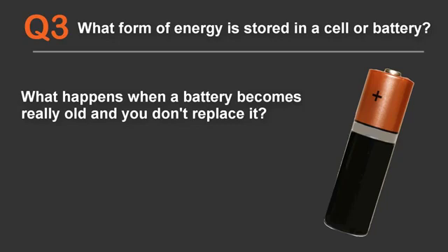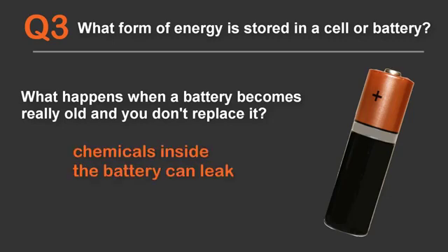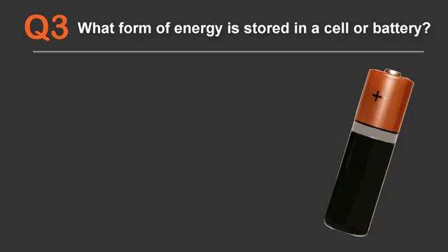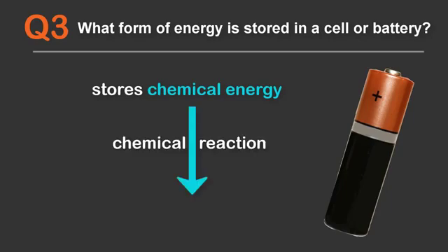What happens when the battery becomes really old and you don't replace it? It can leak. The chemicals inside the battery start leaking out. Since the battery is made of chemicals, the energy is stored in the form of chemical energy. When the battery is being used, a chemical reaction is taking place inside the battery and it supplies electrical energy. In summary, the battery stores chemical energy and supplies electrical energy.